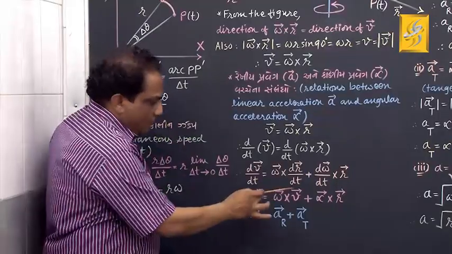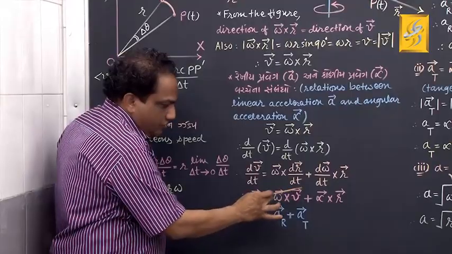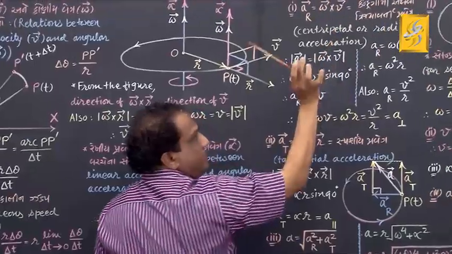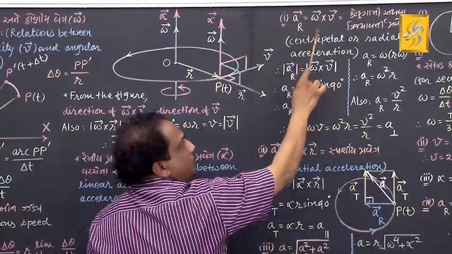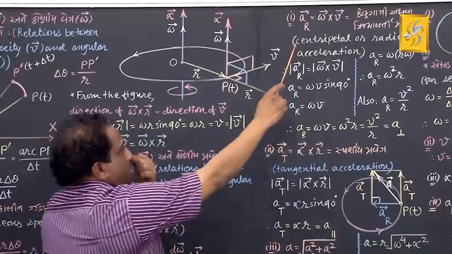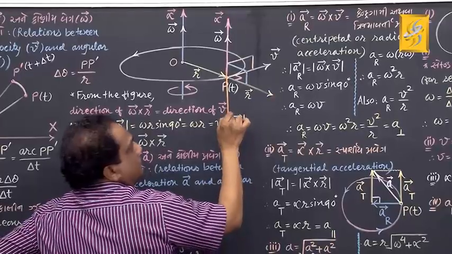First of all, come on, take this one, vector omega cross vector v. Look, vector omega cross vector v, fine. Now, in which direction does this vector product lie? Let us find out. You want the vector product, come on, vector omega cross vector v. This is vector omega.